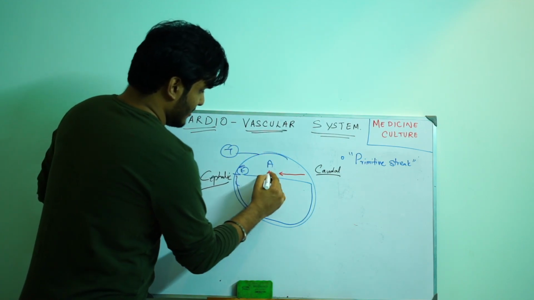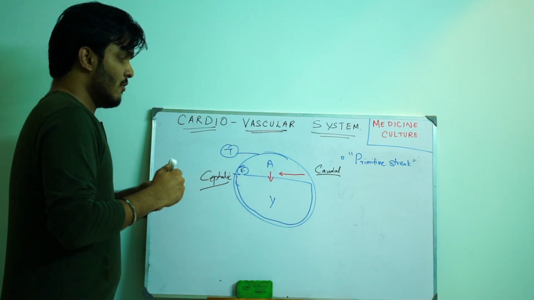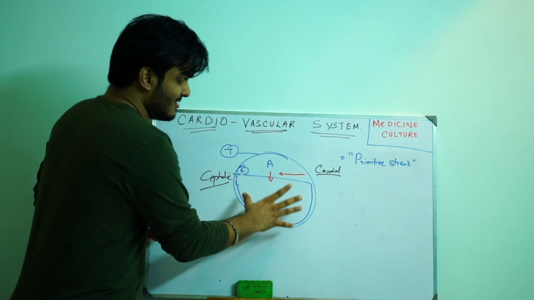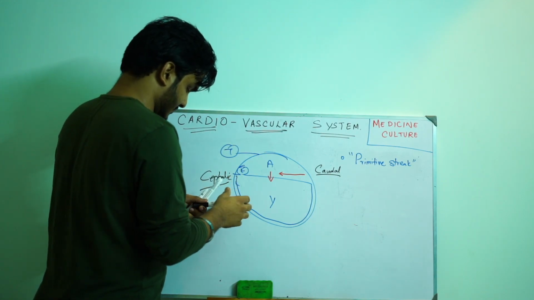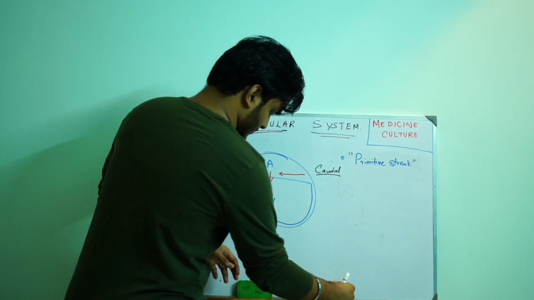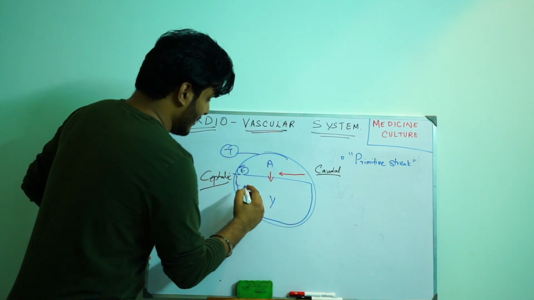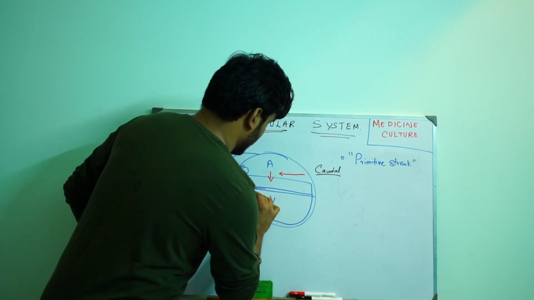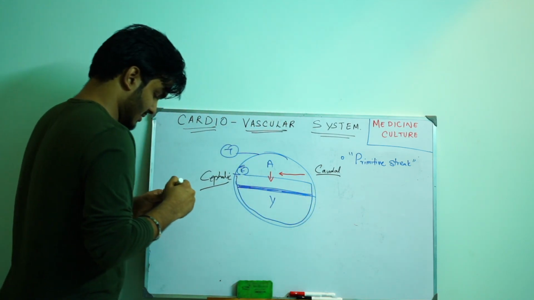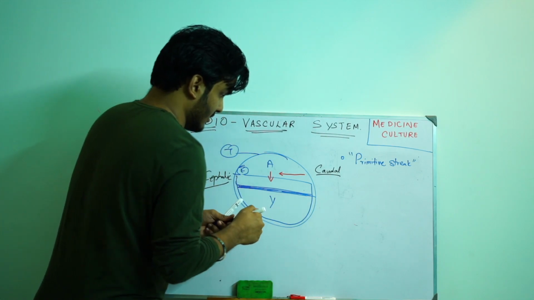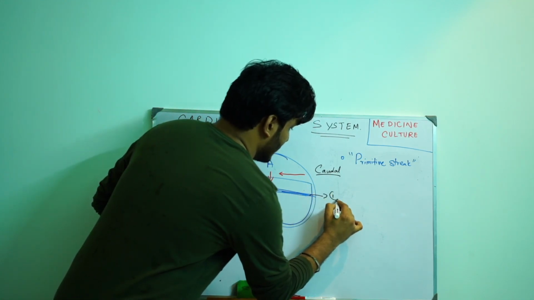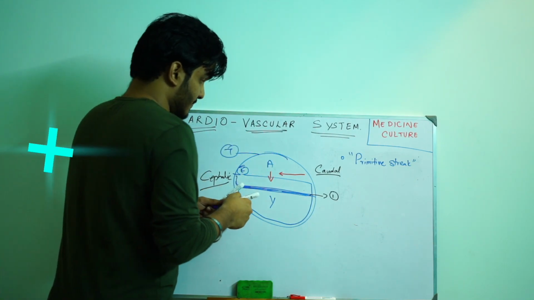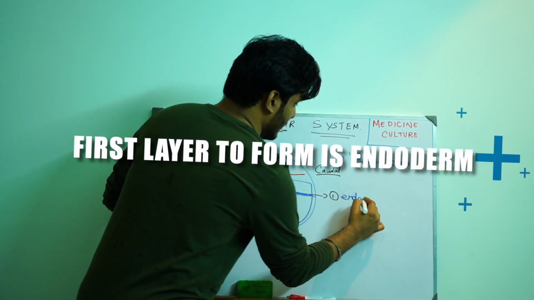So this epiblast will be forming 3 germ layers. It pushes this hypoblast and forms the first layer. Let me draw like this. The first layer, I'll mark this as number 1. The first layer to form is not ectoderm, it is the endoderm.